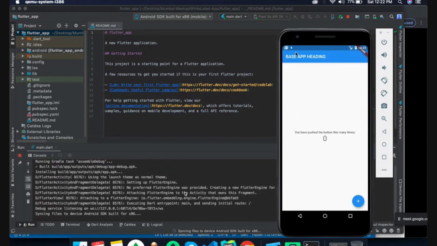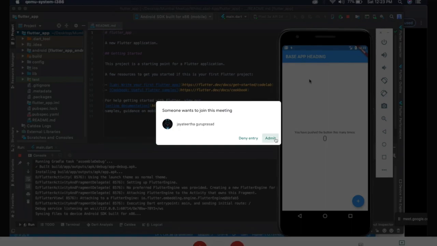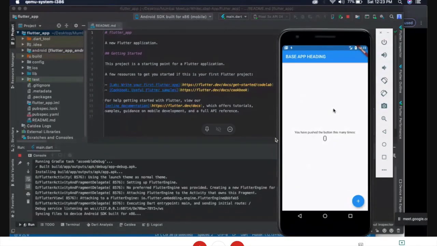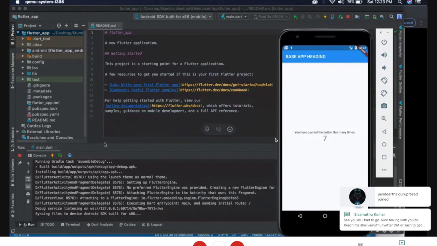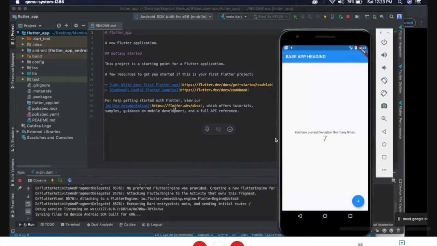Okay, so our default application runs, and it displays the base app heading. That means we have created a blank application with no brand name or any other feature. This is the core functionality of the application, and it has a counter option. We can increase or decrease the count based on the click option.